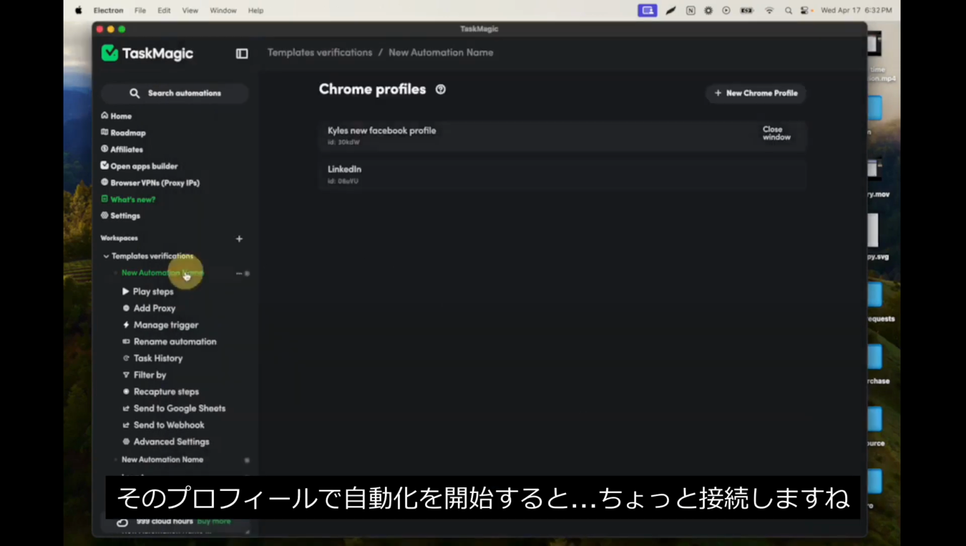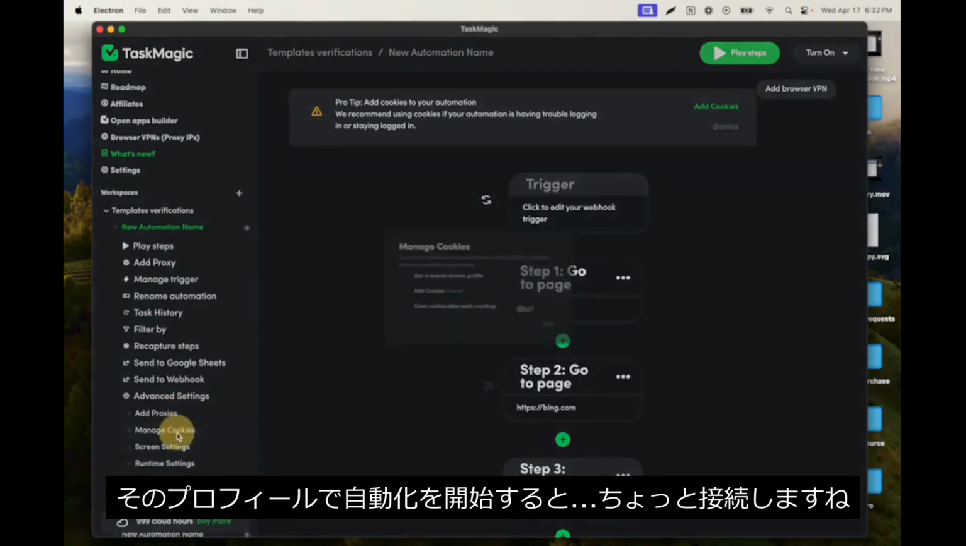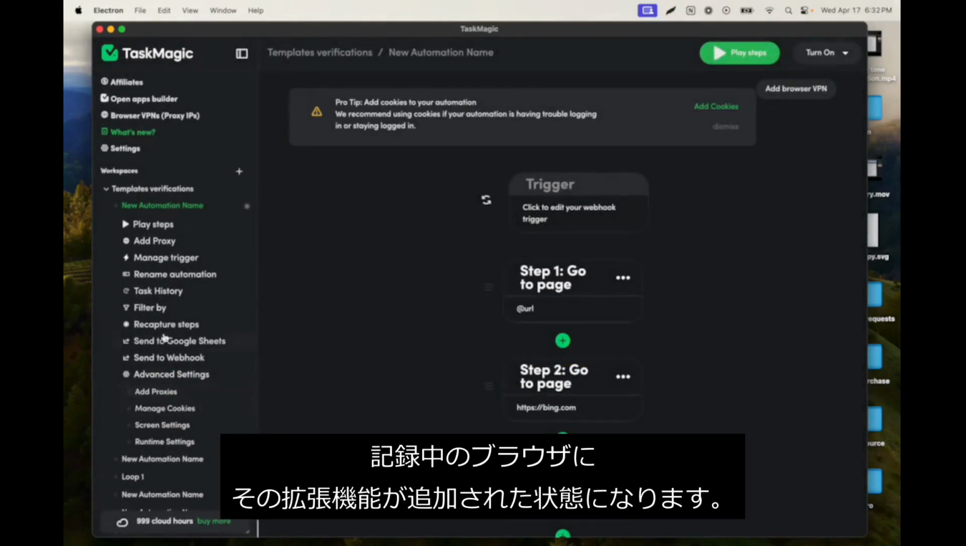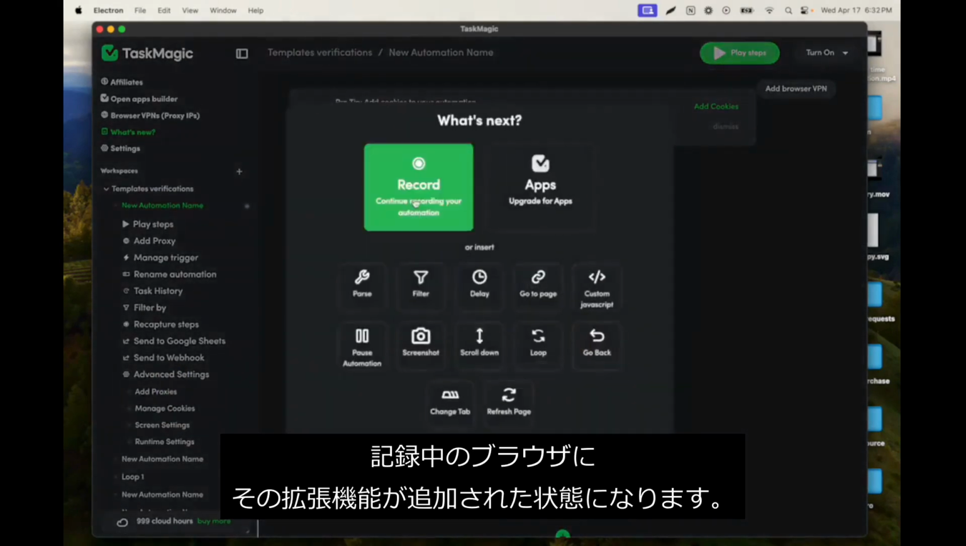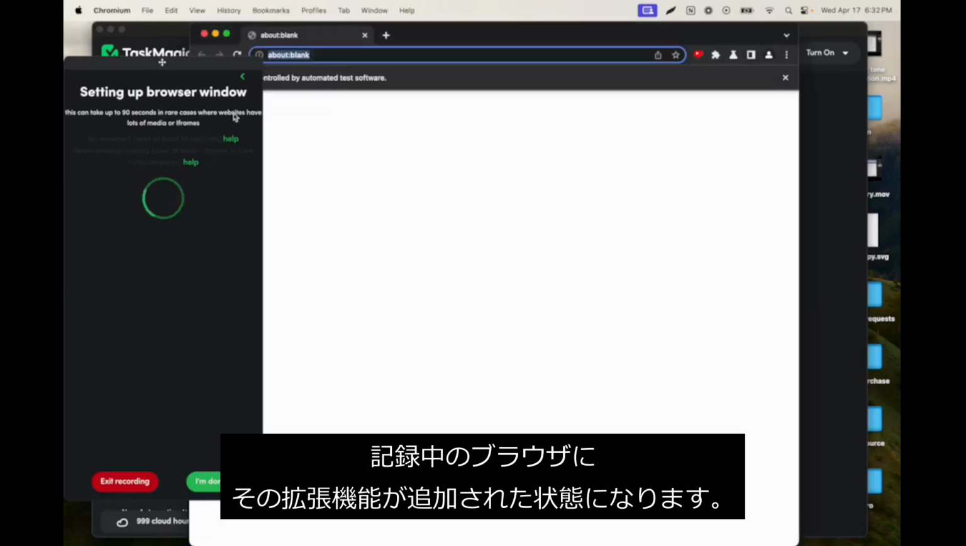What matters now is when you start an automation, I'll go ahead and completely close this window. When I start an automation with that profile, let me go ahead and connect it really quick. Then I will have that Chrome extension added to the browser while I'm recording. Again, so we can see that here.